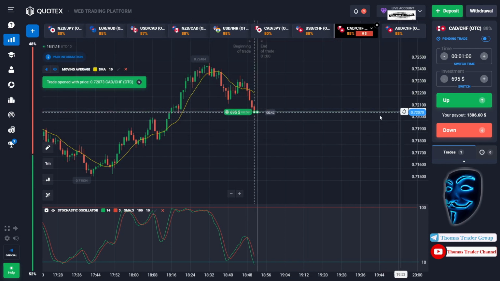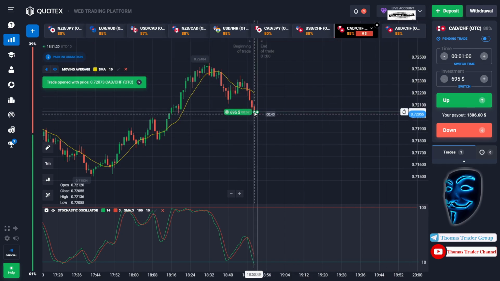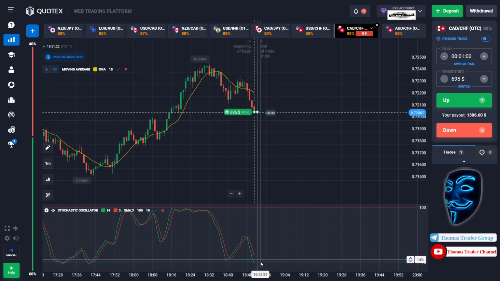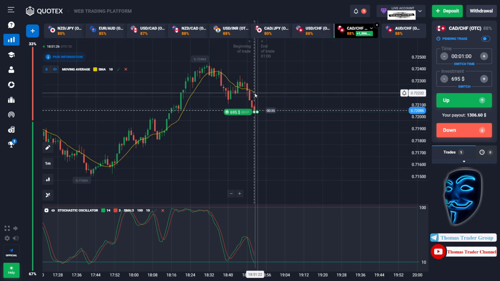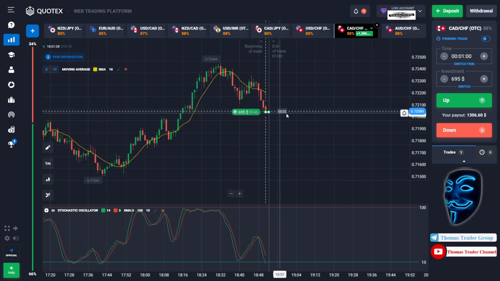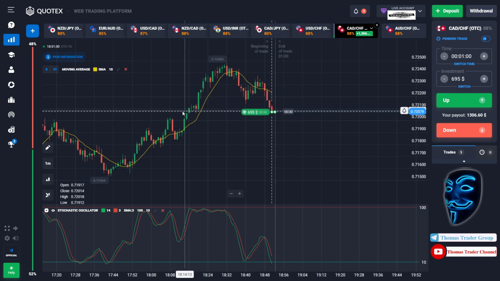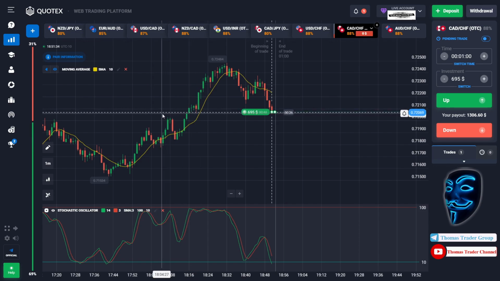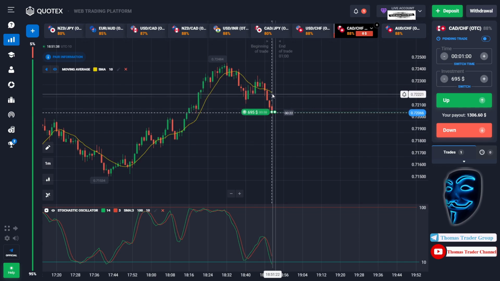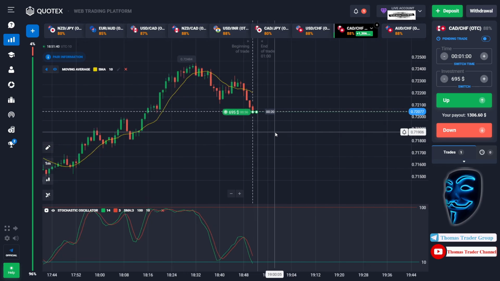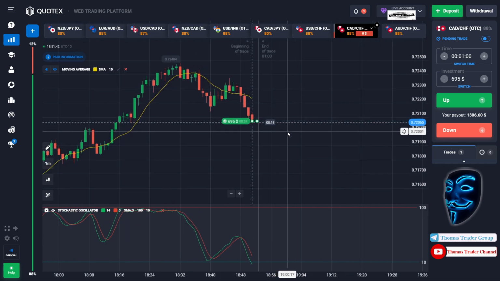As you can see, the market is going bearish and the market has already touched the oversold area. When the market touches the oversold area, it will make a rebound and it will make a correction to the moving average line. And also over here, the market has already touched the support area. When the market touches the support area, it will also make a rebound and it will make a correction to the moving average line before it continues the bearish trend. Let's prove it and let's wait till the end of our trade.